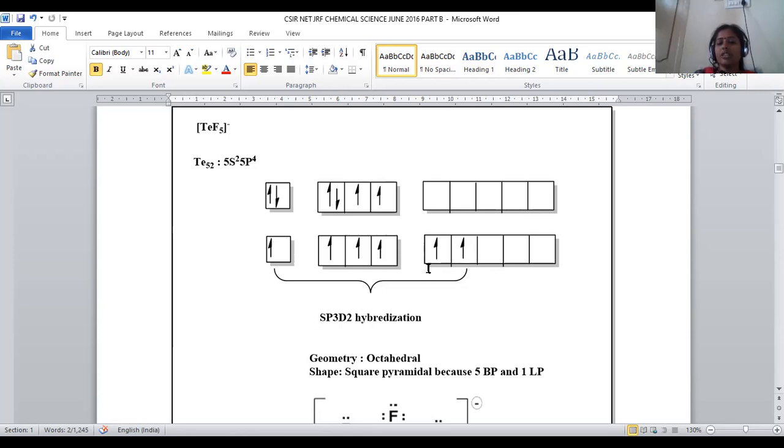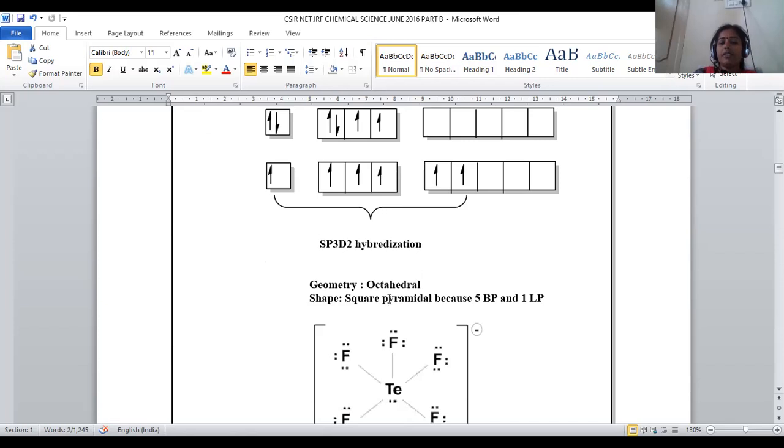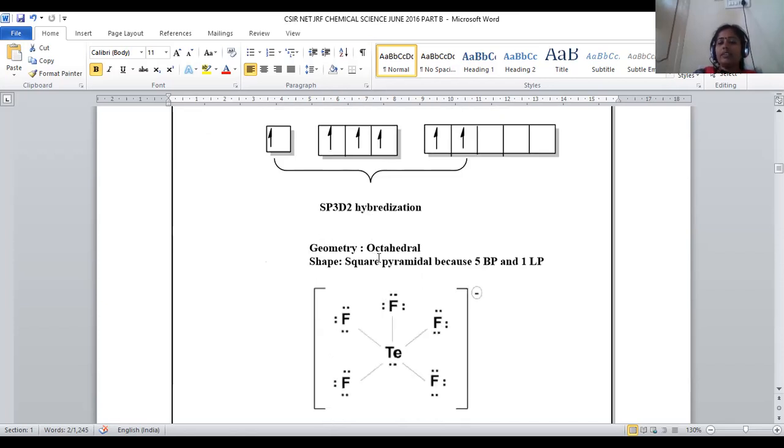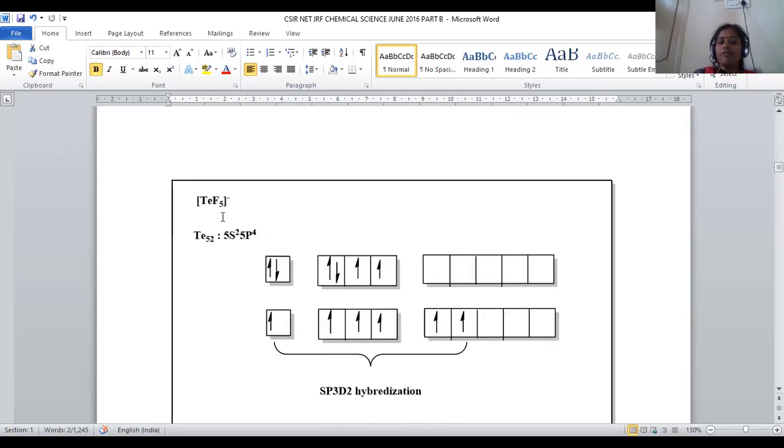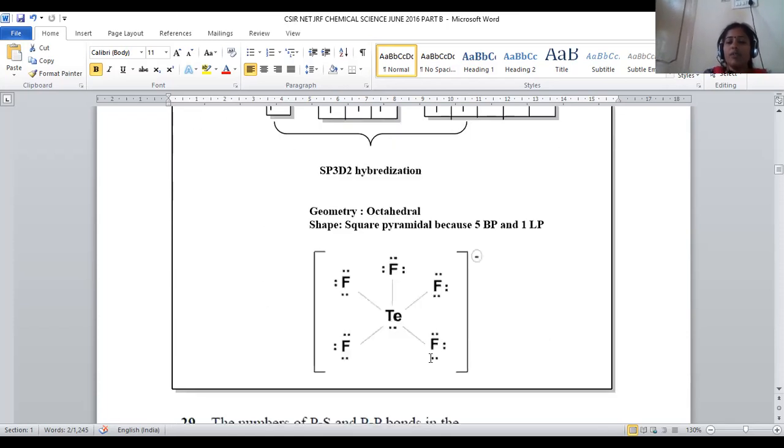Now what will be the hybridization? sp3d2 hybridization. As per sp3d2 hybridization, the geometry is octahedral. But in this case, only 5 fluorine atoms are there. One negative charge, one electron contributes the charge on the complex, so that one electron got excluded. Only 5 bonds with fluorines will be considered. 5 bond pairs are there.